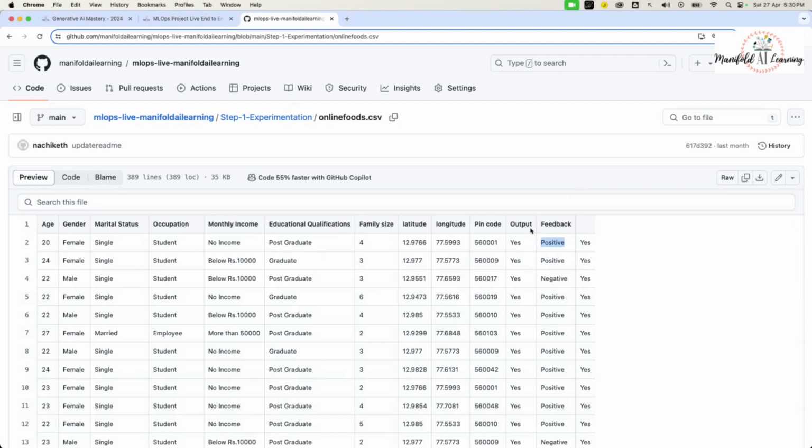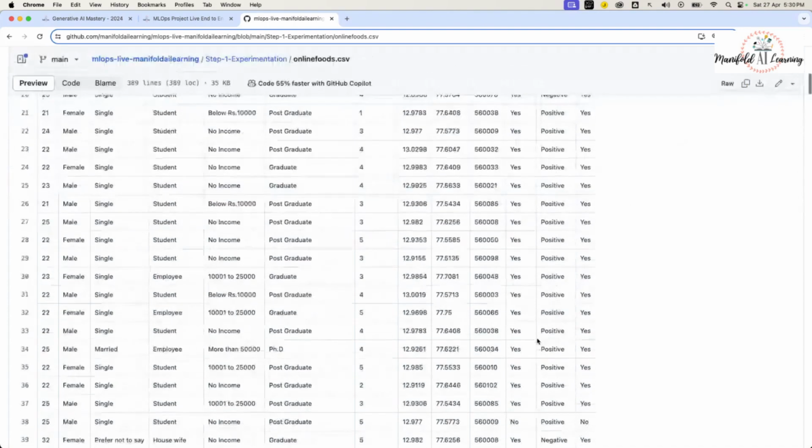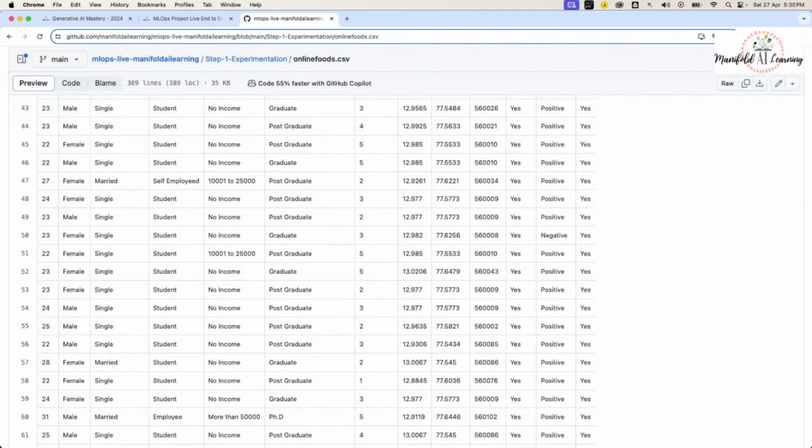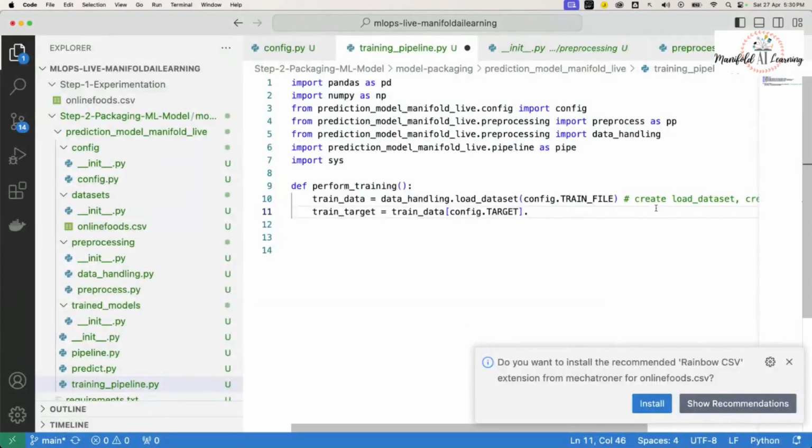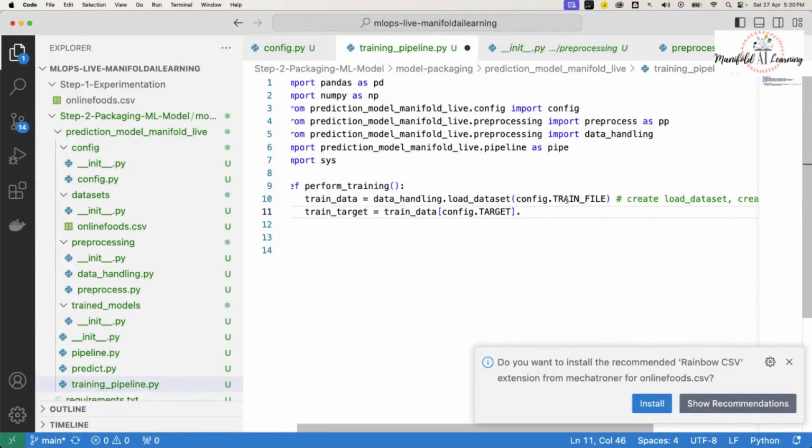So the output is the column, which is our target. And there are yes and no values. Whenever we are loading this data set, we can load that pandas series, which is my single column, and then map those values. I'm going to say .map, and let's map it right away.